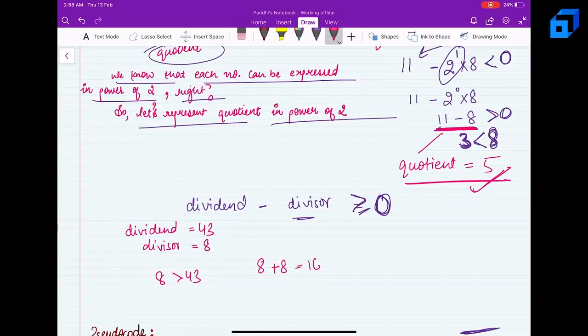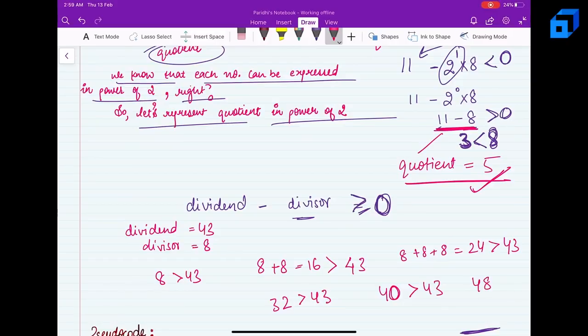Then 16. 16 is also greater than 43. Then what about 8 plus 8 plus 8? This is nothing but 24, so it's again greater than 43. How about 24 plus 8? That is 32, so it's again greater than 43. Now I'll have 40. It's again greater than 43.